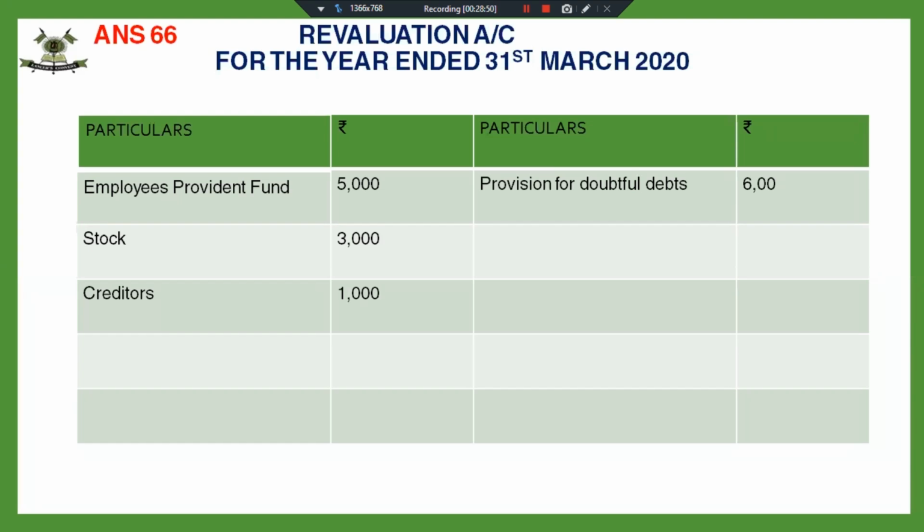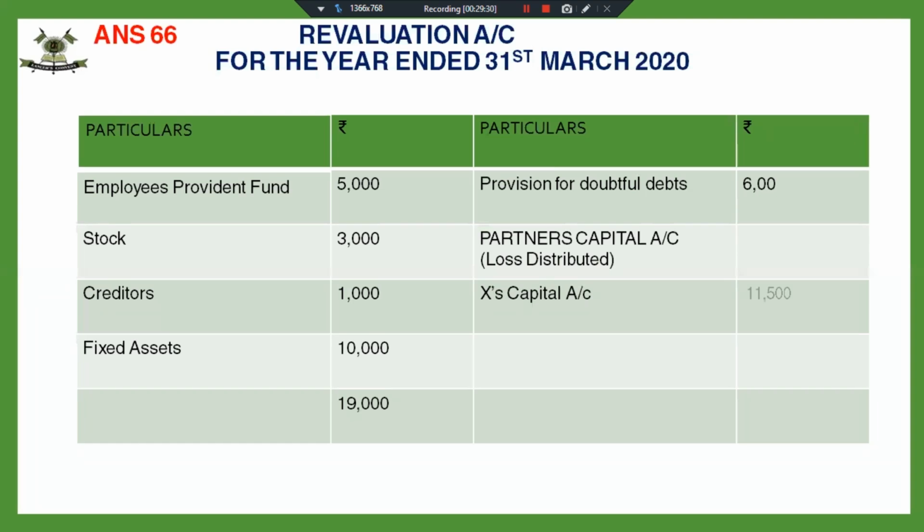Fine. So as you see, the total is more than the credit side, so this will be distributed amongst the partners' capital accounts. In the revaluation account, the loss will be distributed in the old profit sharing ratio. You can note down this revaluation account, and any doubt you can ask me later.